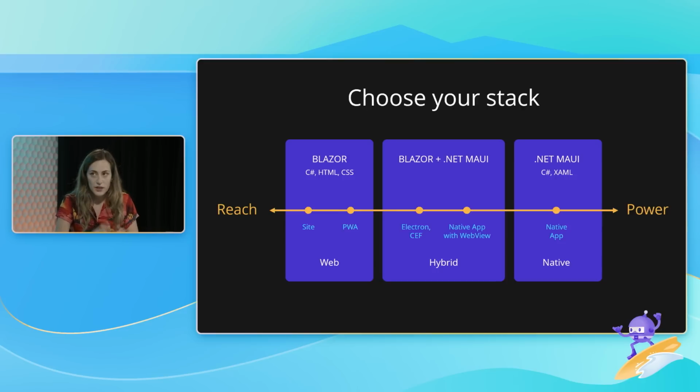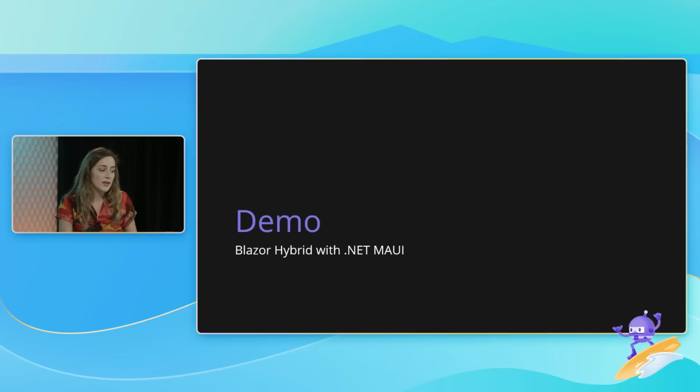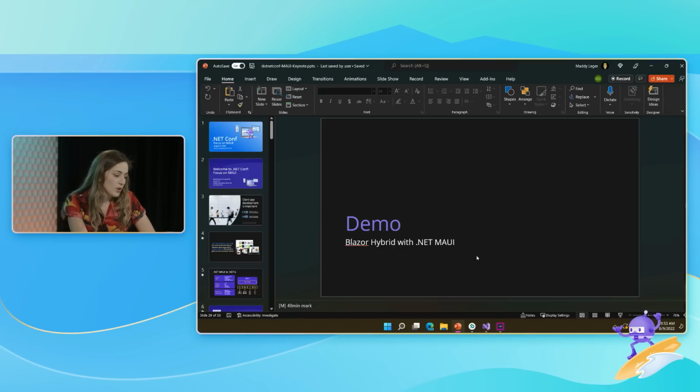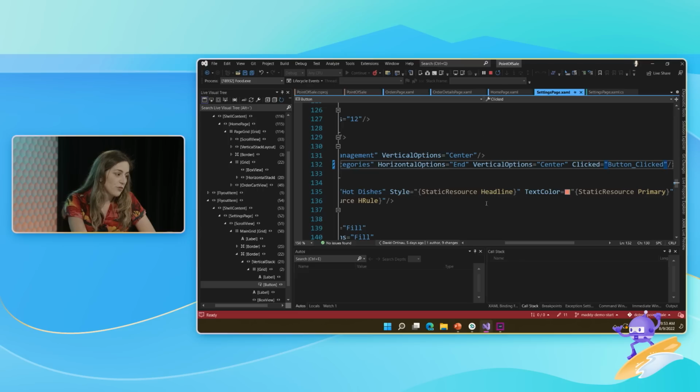So you can take your Blazor app and just bloop, drop it into a Maui app and call it a day. You can also do what I'm going to do, which is just use one little bit of Blazor in your app because you don't want to figure out how Skia works and write a signature control. And here comes the world's fastest demo.